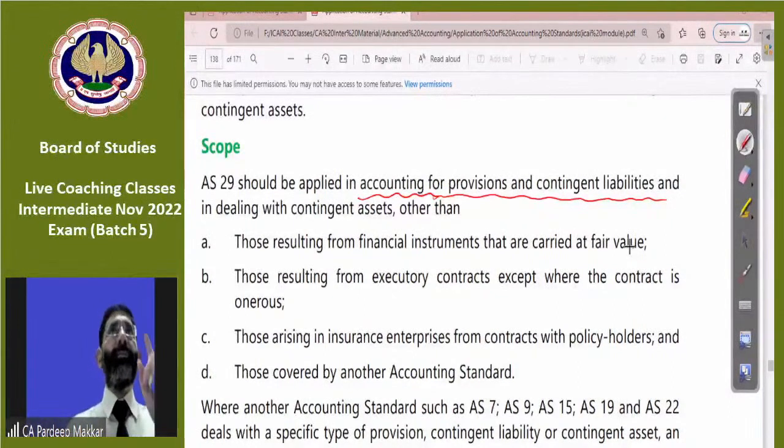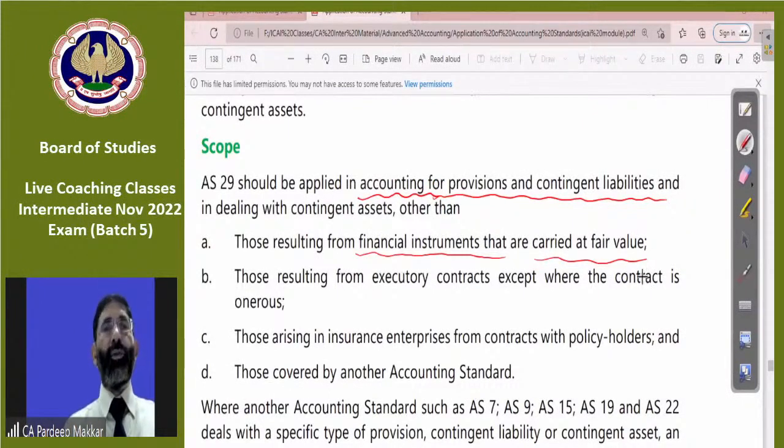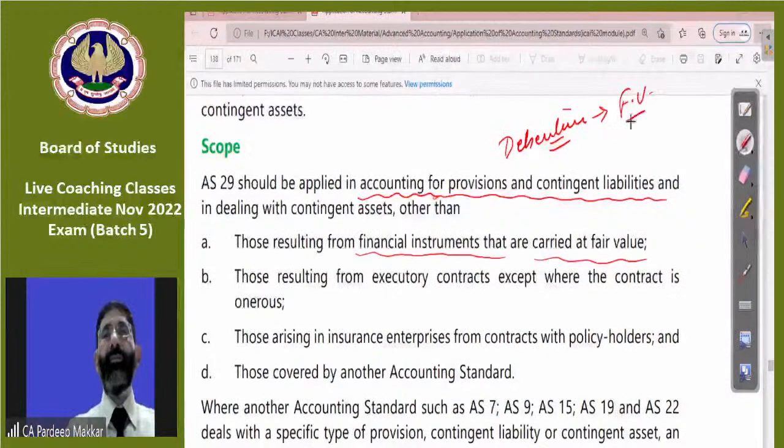We have to exclude some first. Other than those resulting from any type of contract where financial instruments are to be carried at fair value, we need not apply AS 29. Means I have debentures with me, and they are carried at their fair value. In that case, no provision, no AS 29 will be applied.